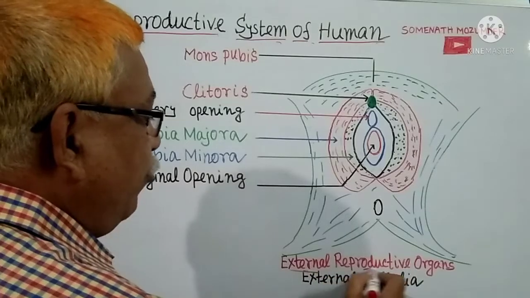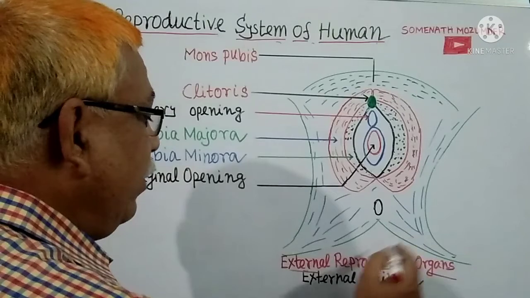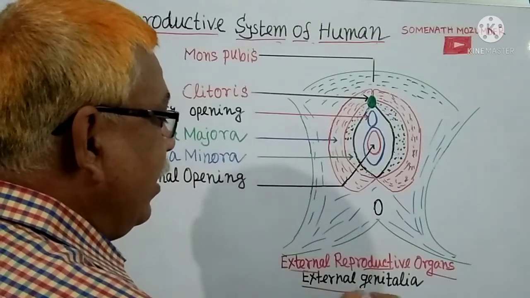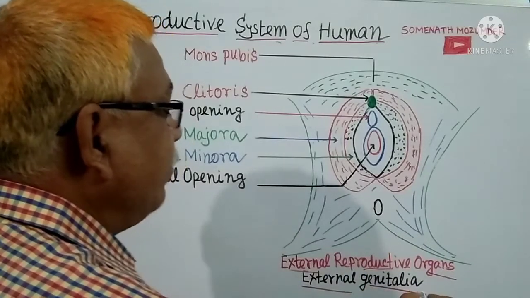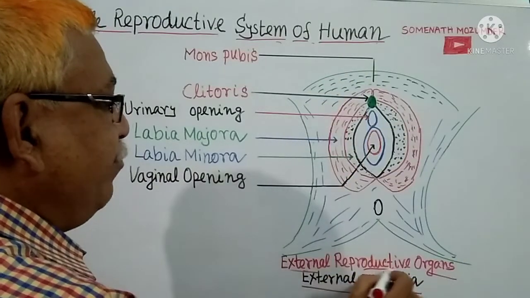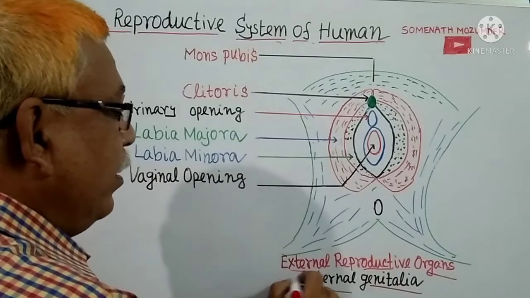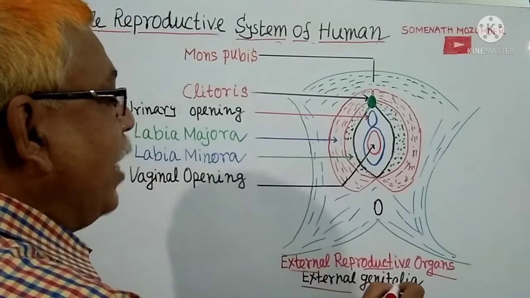External reproductive organs are commonly called external genitalia. This diagram represents external reproductive organs or female external genitalia.